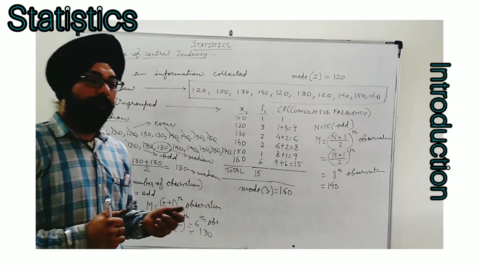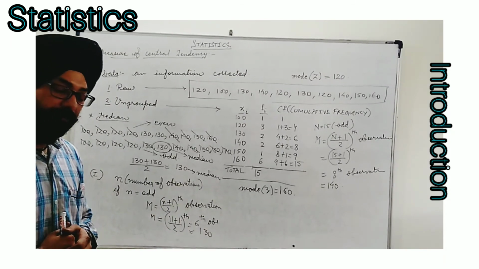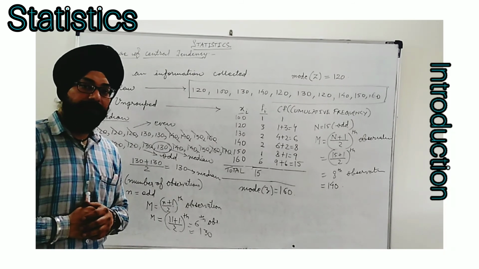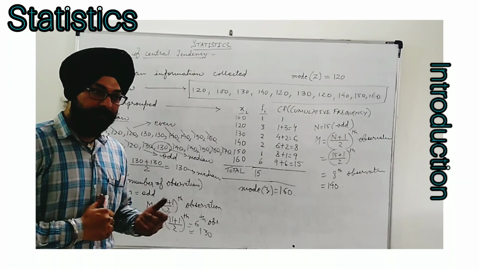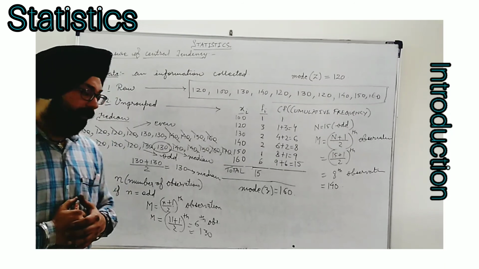So these were the basic things which we have seen in earlier classes: measures of central tendency, mean, median and mode. Now this year, in 10th standard, we have to see how to find all these measures of central tendency for grouped data. We will start that. Thank you.